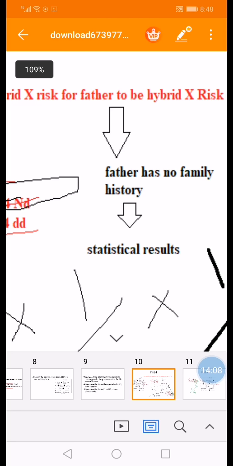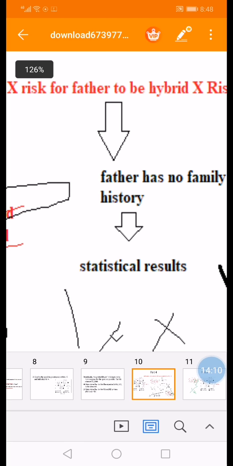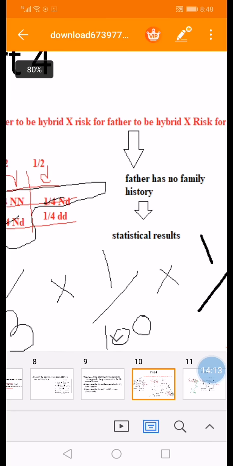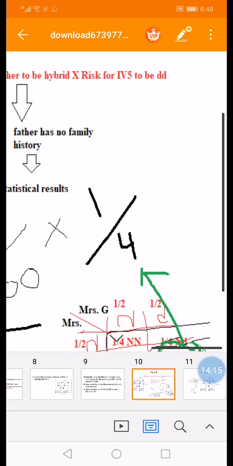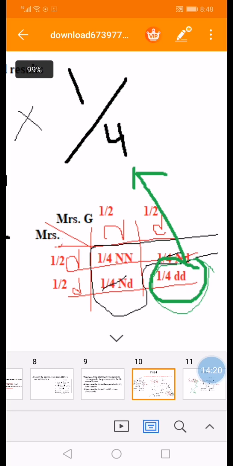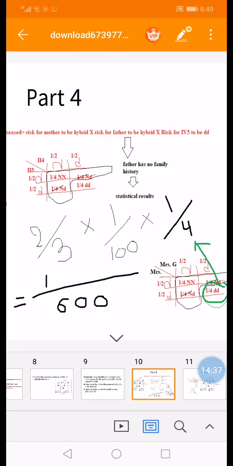what's the risk of the father to be hybrid? The father has no family history, so I have to use the statistical results, which is 1/100. And what's the risk for the fetus to be dd? For the fetus I considered that Mr. G and Mrs. G are hybrid Nd. So I have to read the table of cross. From the results of the table of cross, the risk for this couple to have a child who is diseased, or has a genotype small d small d, is 1/4. So the answer is 2/3 times 1/100 times 1/4,